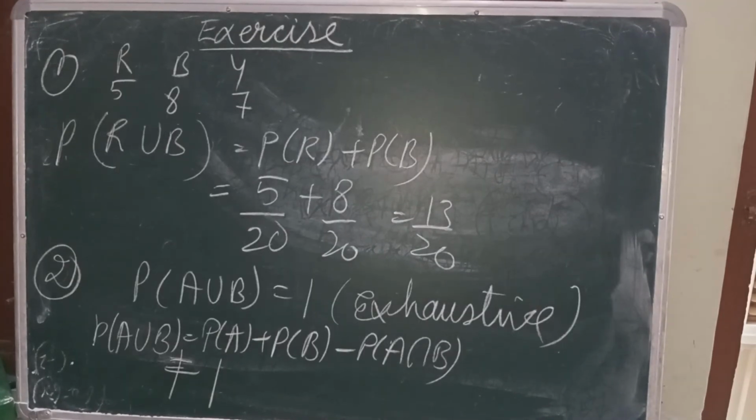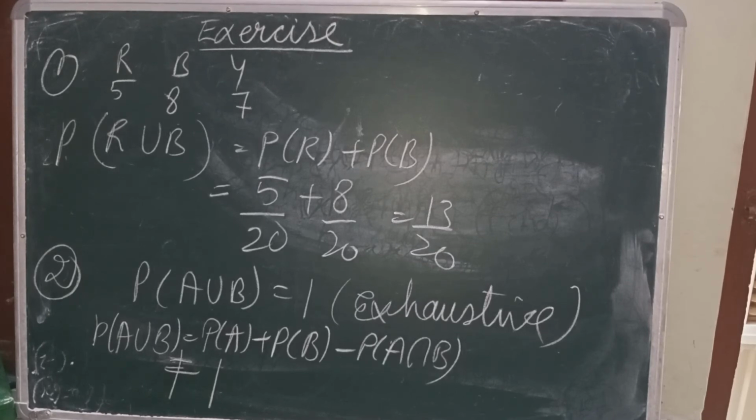Here, question number 1 is given in exercise 18A. A bag contains 5 red balls, 8 black balls, 7 yellow balls. What is the probability of drawing either a red ball or a black ball from the bag? "Or" is given, that means they are asking for the union.